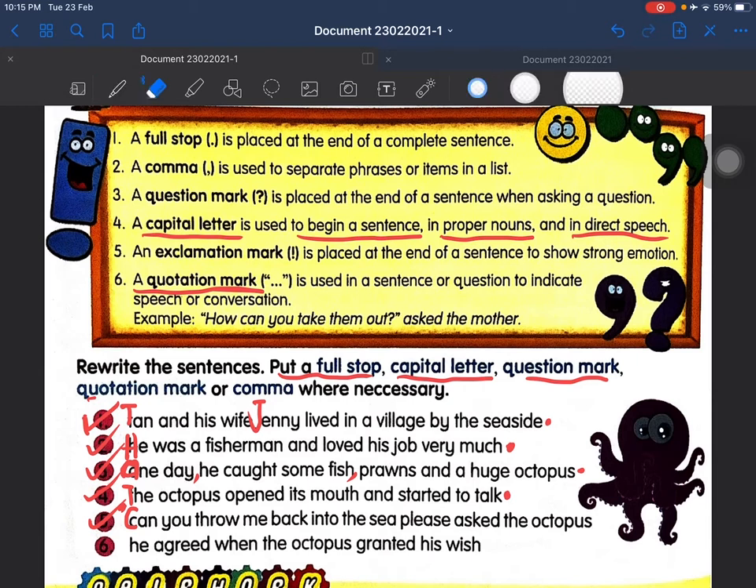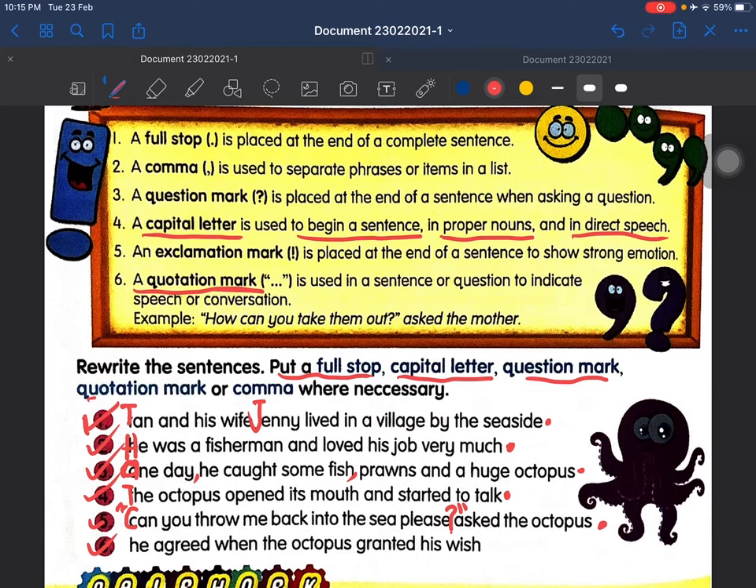You put the quotation mark here. Okay, you put quotation mark like this. Can you throw me back into the sea, please? So it is a question mark and quotation mark. Asked the octopus. So full stop. And then the last one, that is number 6.